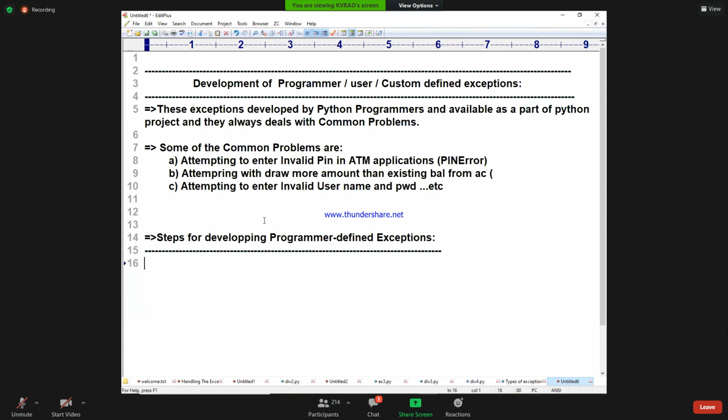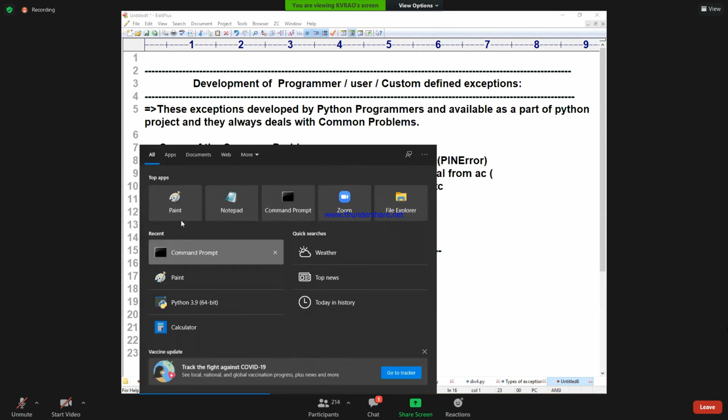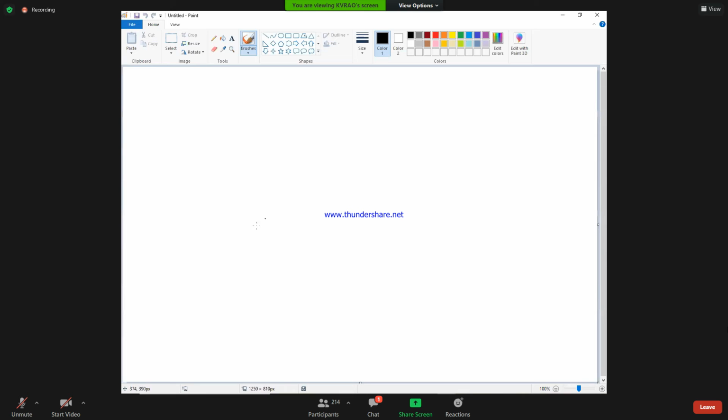Sir, what are those steps? Very, very simple. Let us move forward. Before going to that, before going to discuss this, I want to write one small diagram.